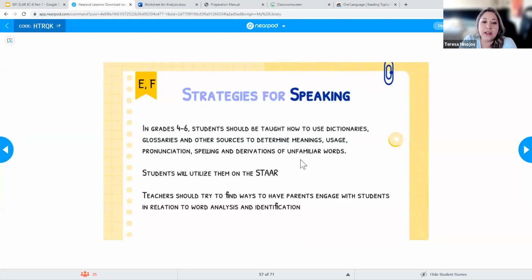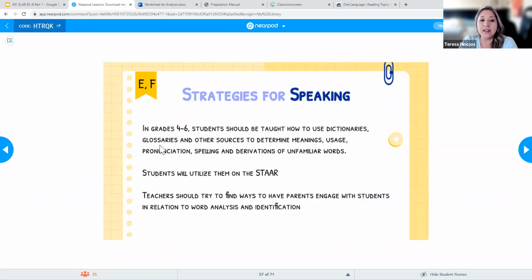So next up, we have strategies for speaking. Wait, speaking, why do I have speaking? Oh, I must have put a wrong title here, but this is for helping students to decode. Students have to be taught how to use dictionaries.